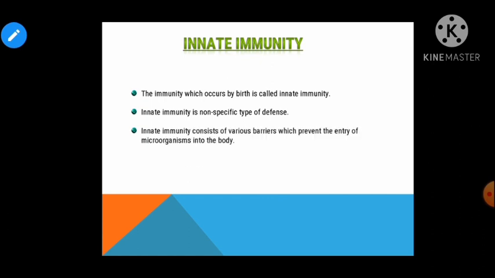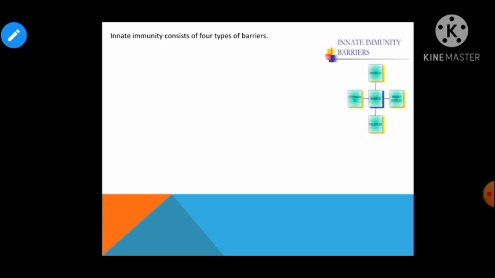Children, innate immunity consists of various barriers which prevent the entry of microorganisms into the body, and it consists of four types of barrier system that prevent the entry of pathogens, like the entry of foreign elements into the body. So let us talk about the different barriers of the body, right? There are four categories of barrier. What are those four categories? First one is the physical barrier, second one is the physiological barrier, third one is the cellular barrier, and fourth one is the cytokines, right?